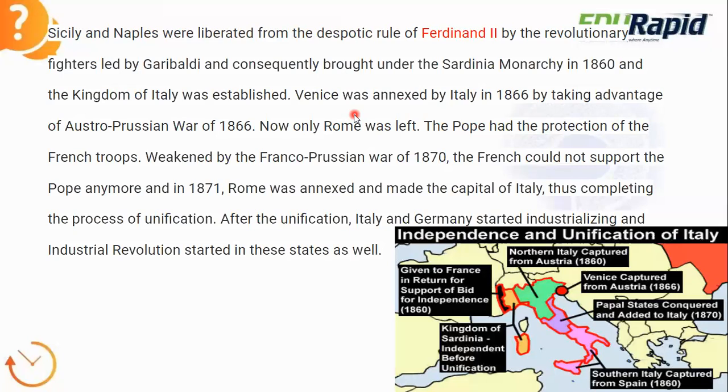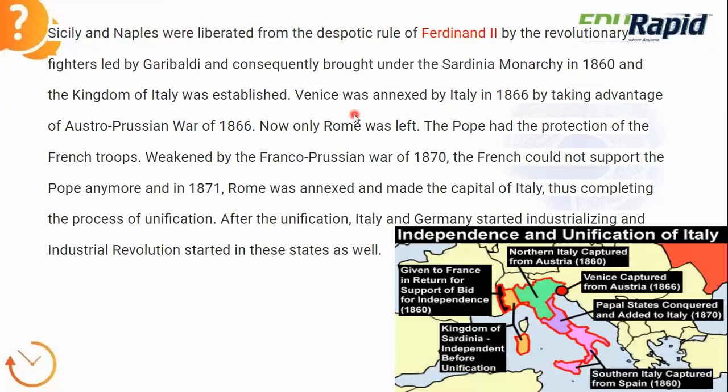After the unification, Italy and Germany started industrializing, and the industrial revolution started in these states as well, because the industrial revolution is a big phenomenon, I told you. It started in Italy and in Germany also, from the UK. So these are the very important events that happened in the Italian unification.